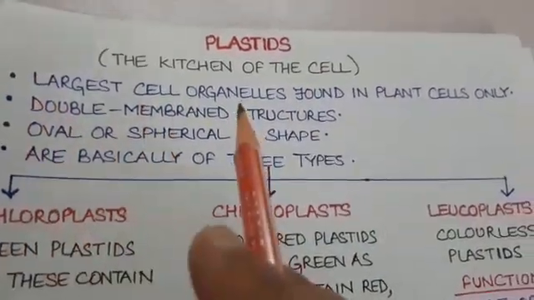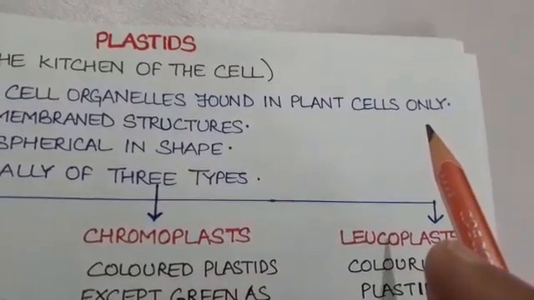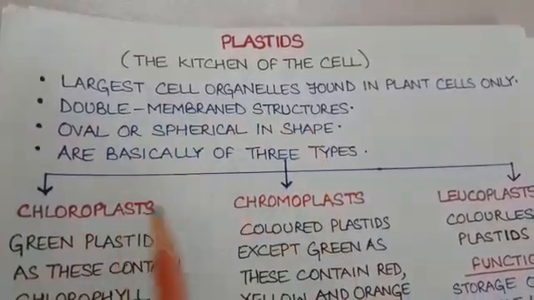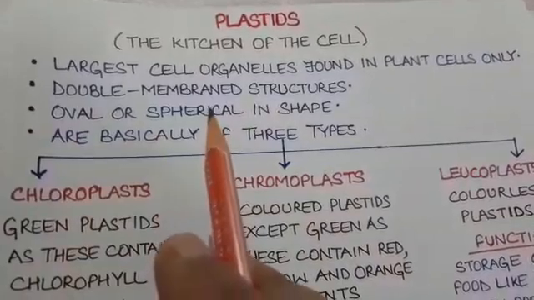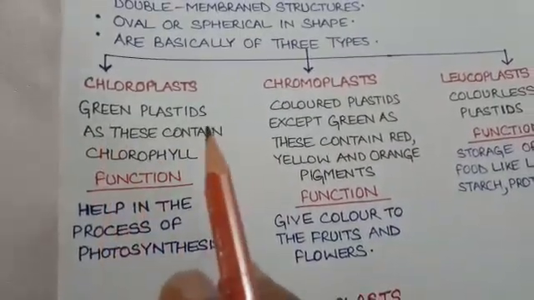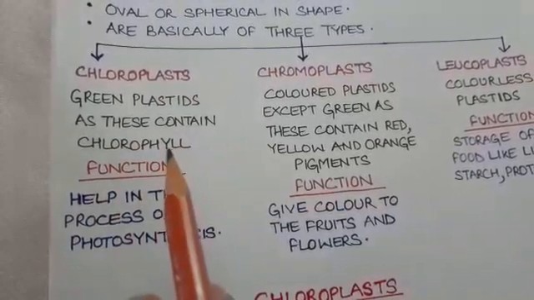Plastids are the largest cell organelles that are found only in plant cells, and they are absent in animal cells. They are double membrane structures. It means they are bounded by two membranes. Their shape is either oval or spherical, and plastids are basically of three types: chloroplast, chromoplast, and leucoplast.